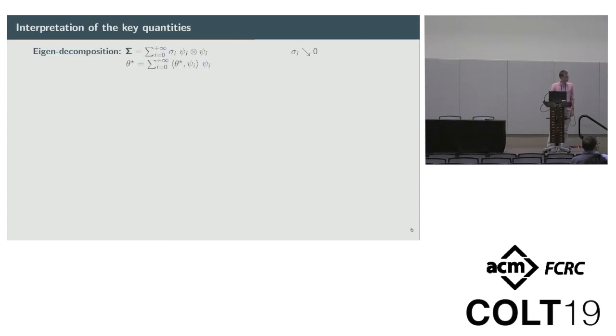Let us just focus on these two key quantities, because when we generalize this to other functions, these quantities will still have the same meaning.